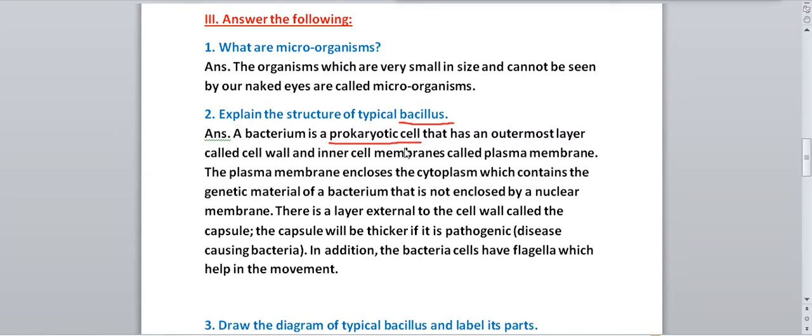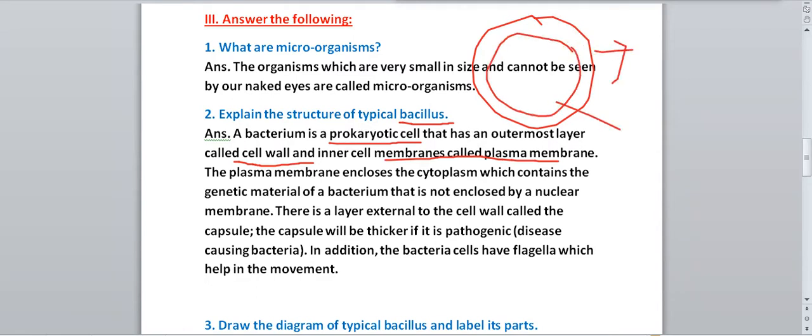First of all, you have to remember this word, that it is a prokaryotic cell which has a cell wall, meaning the outer covering will be the cell wall and the inner covering will be the plasma membrane. For example, this is the diagram of your bacterial cell. This outer covering is called the cell wall, and the second innermost covering is called the plasma membrane. Okay, so the outer covering will be the cell wall, like in a plant cell it is present, and the second wall is called the plasma membrane.